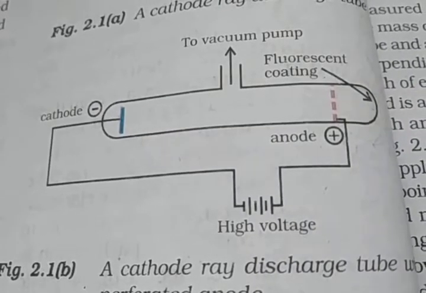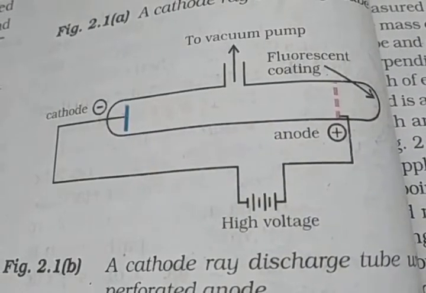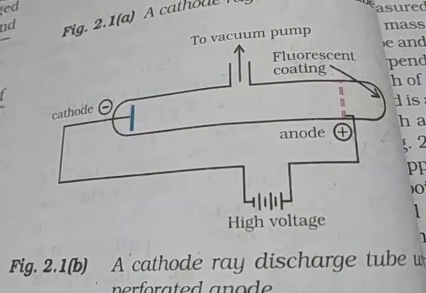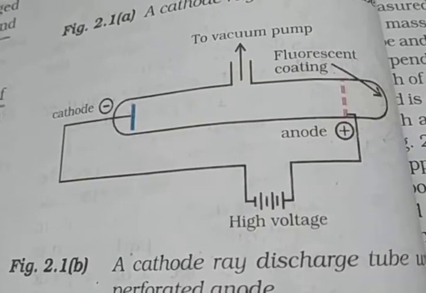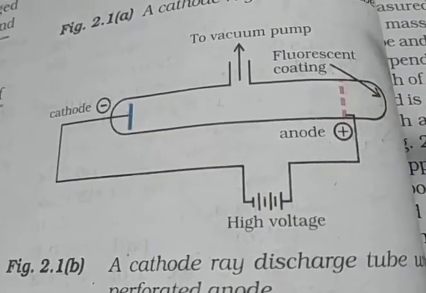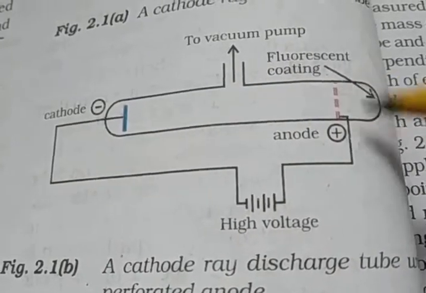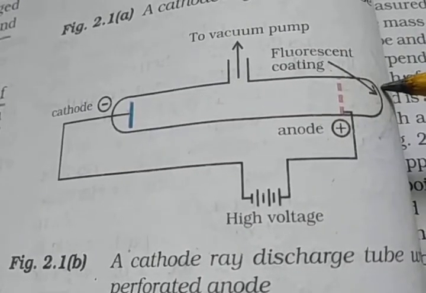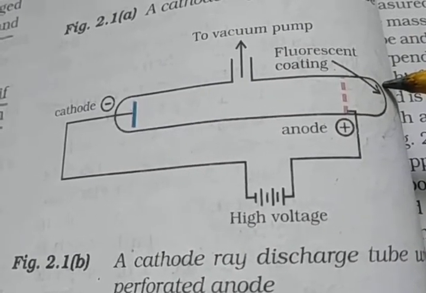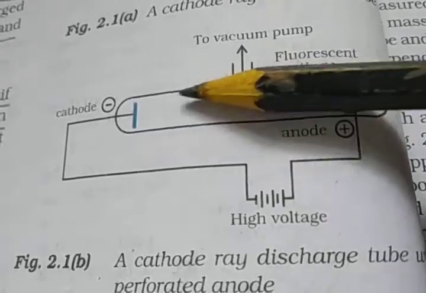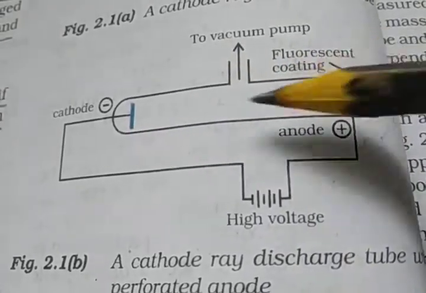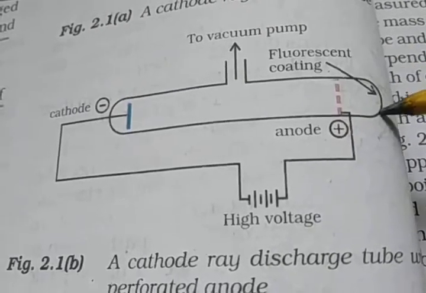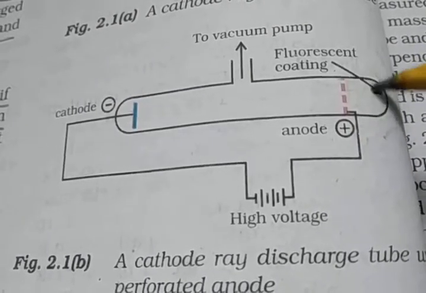Clear? So this is checked by making a hole in the anode and coating the tube behind the anode with the fluorescent and phosphorescent material zinc sulfide. When these rays pass through the anode hole and strike the zinc sulfide coating, a bright spot is developed.